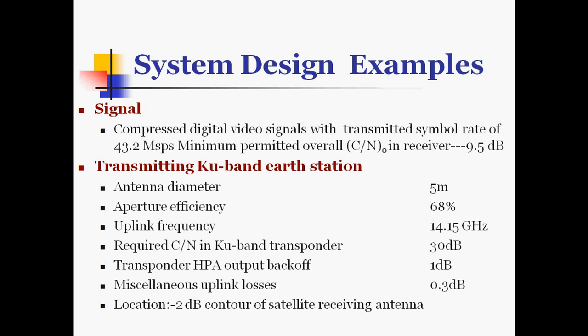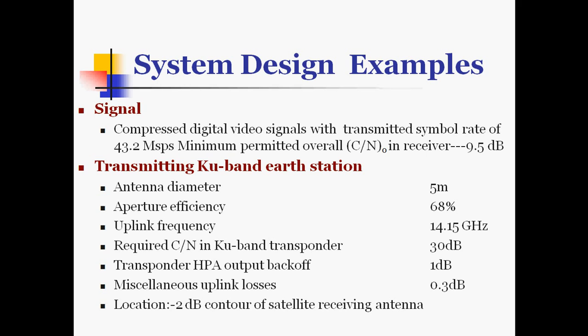Then transmitting Ku band earth station parameters: antenna diameter is 5 meter, aperture efficiency 68%, uplink frequency 14.15 gigahertz, required C/N in Ku band transponder is 30 dB, transponder high power amplifier output back off is 1 dB, and miscellaneous uplink losses are 0.3 dB.